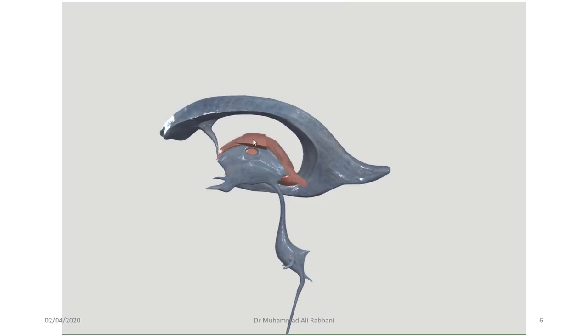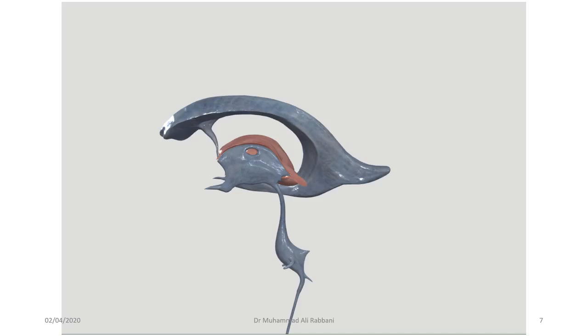Okay, so the left thalamus has been removed from the midline, and you can see the right thalamus is present behind the third ventricle, and left thalamus has been removed. We are adding hypothalamus to the picture.